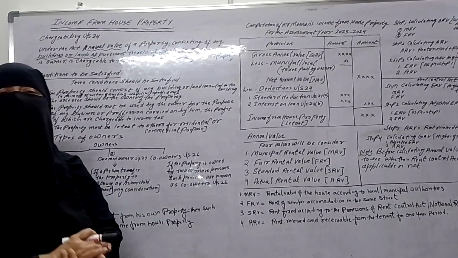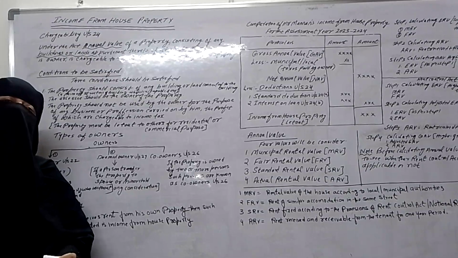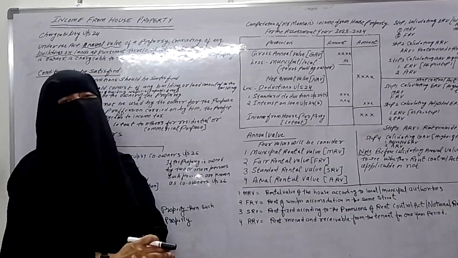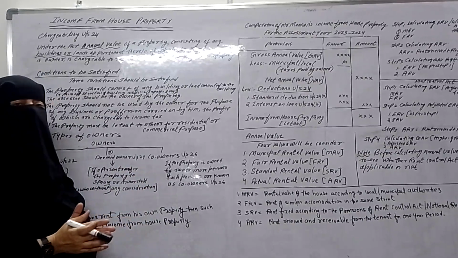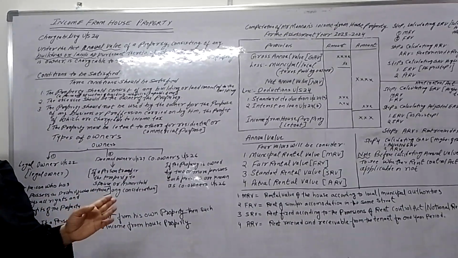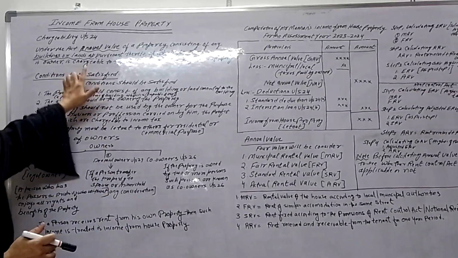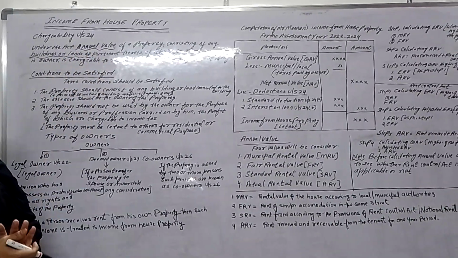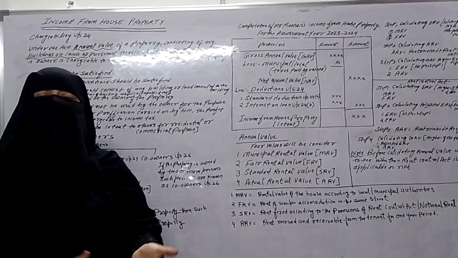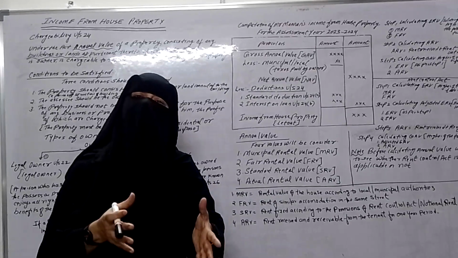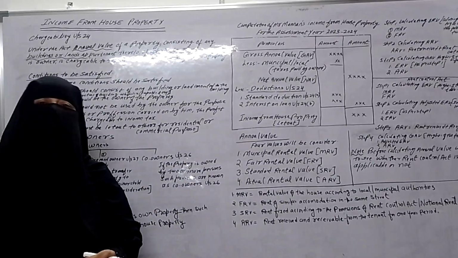But before calculating the income from house property, we have to calculate the annual value, because the Income Tax Act clearly mentions that income from house property will be taxed not on the actual rent received. It will be taxed on the annual value of the property. So we have to find out the annual value. Annual value means the actual earning capacity of the property. That is called annual value.